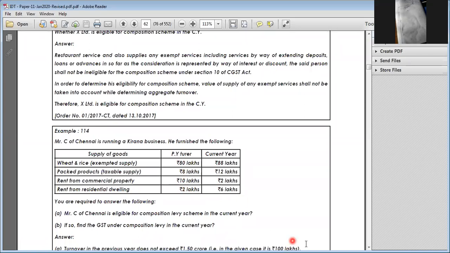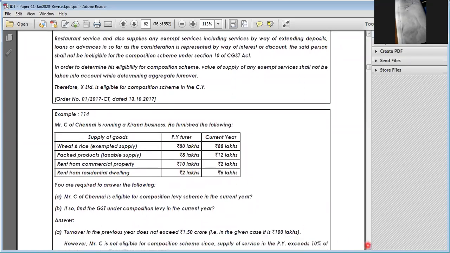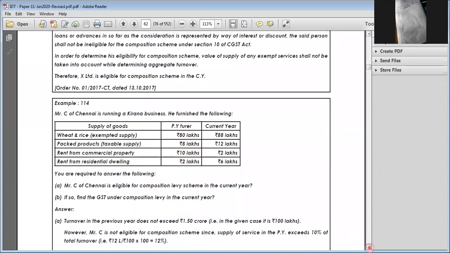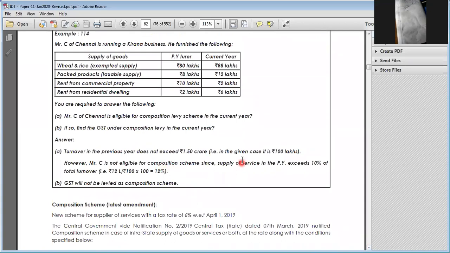Here 80 plus 8, 88 lakhs. Totally how much? 88 lakhs. Okay, 90 plus 10, and 1 crore. Total how much? 1 crore. So it is not more than 1.5 crores. Hence he is eligible. Number 2, you also see another condition: whether it is more than 10% or less than 10%. In 10 plus 2, you have 12 lakhs. On 100 lakhs, 10% is 10 lakhs, but it is crossing, 12 lakhs, so he is not eligible for the composition scheme in the current previous year.